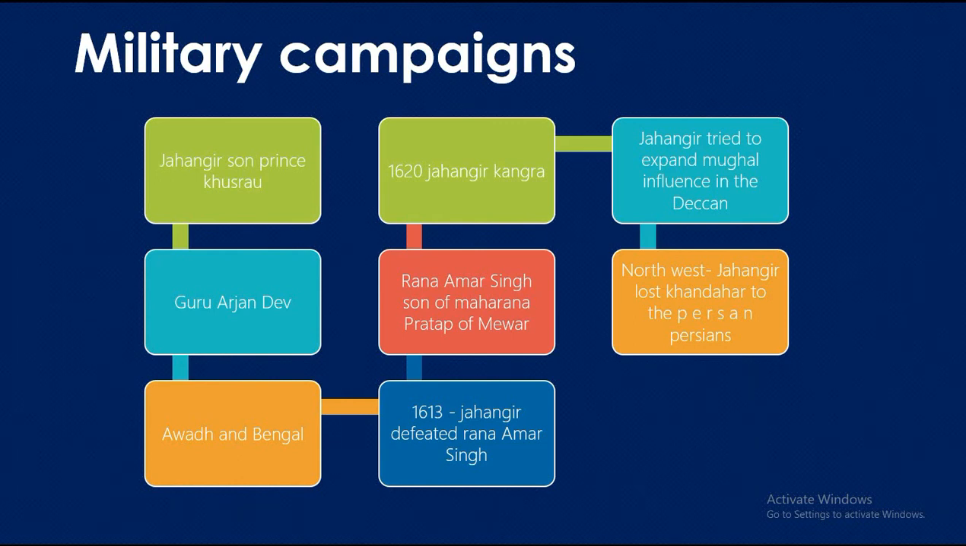Jahangir also tried to expand the Mughal influence in the Deccan. He captured the Ahmednagar fort. However, Malik Ambar, the military commander of Ahmednagar, did not allow the Mughals to conquer territories in the Deccan. In the northwest, Jahangir lost Kandahar to the Persians. This was a huge loss as major trade routes between India and West Asia passed through Kandahar.